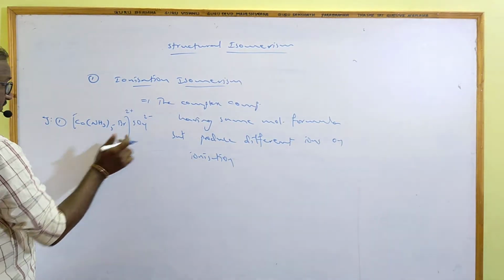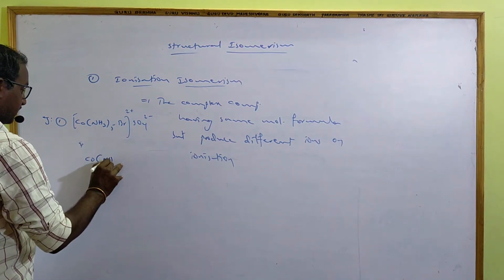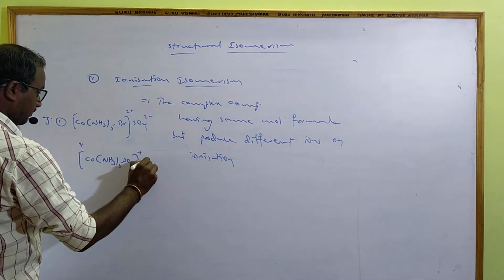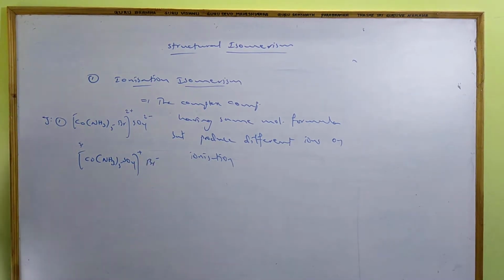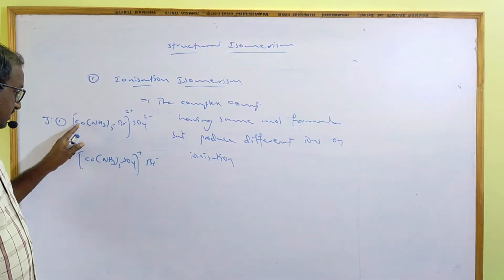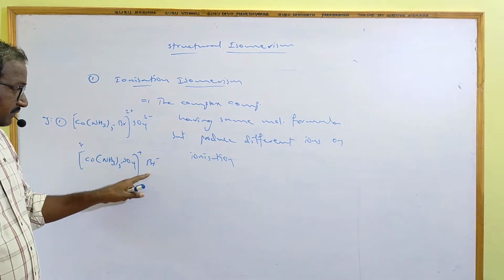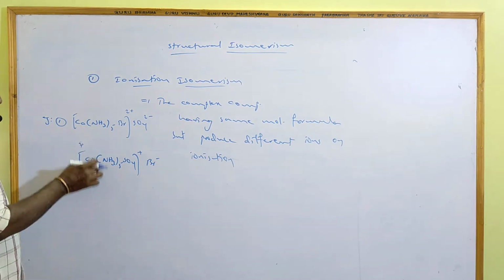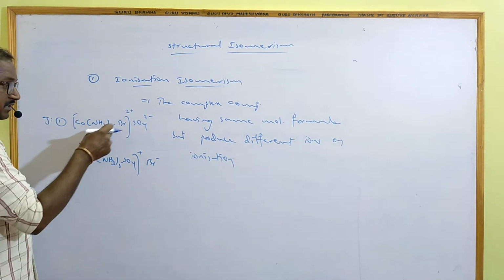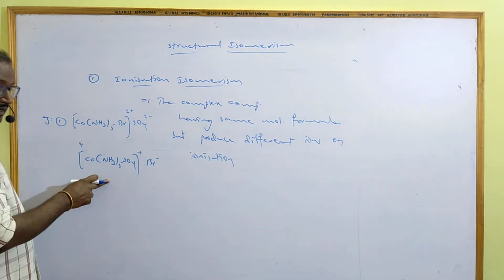If I take another complex, [Co(NH3)5SO4]Br, and observe these two, both have cobalt, 5 ammonias, 1 sulfate and 1 bromide. So they have the same molecular formula and molecular weight, but on ionization the first gives sulfate anion and a complex cation, while this one gives bromide anion and a complex cation.